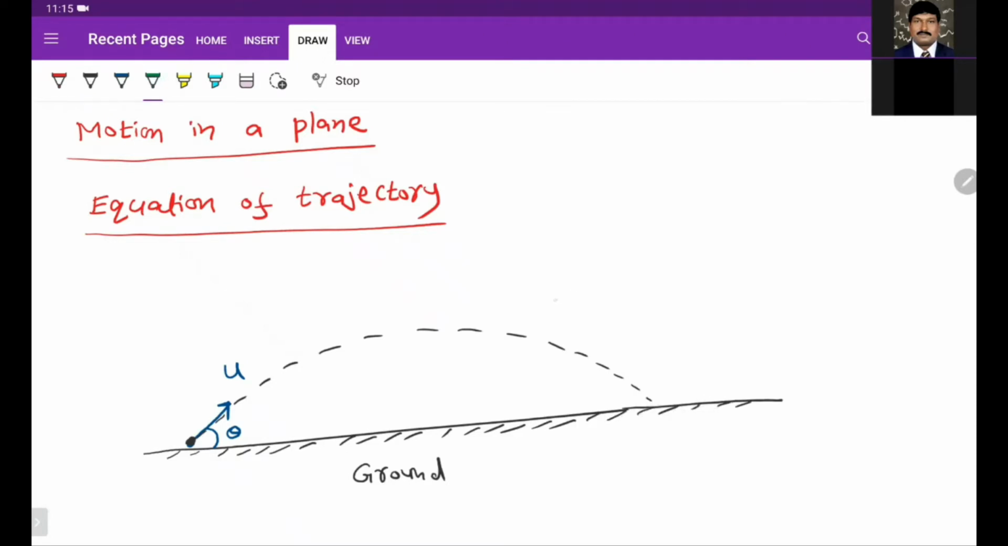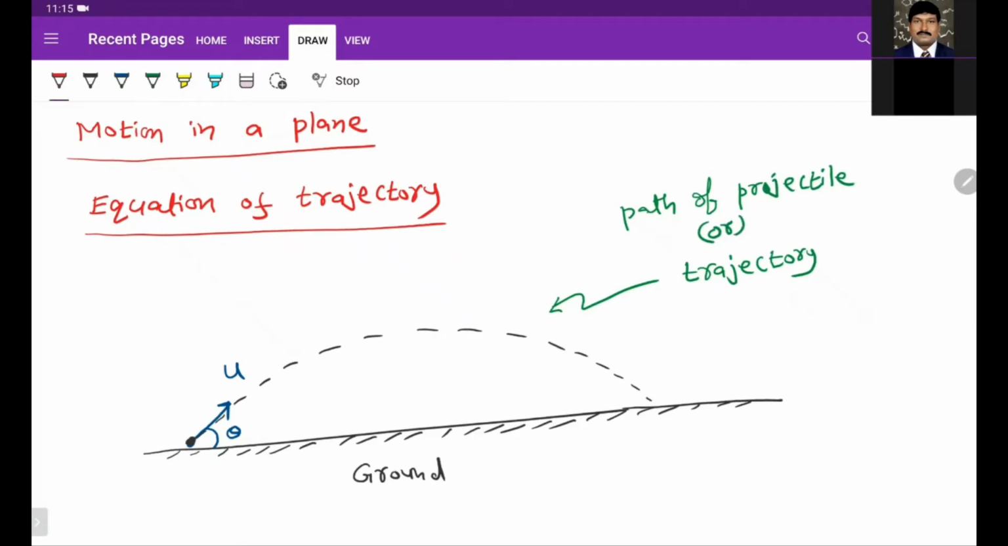This path of the projectile is called a trajectory, or path of projectile. We want to find an equation for this trajectory. To find the equation, we need a Cartesian coordinate system.